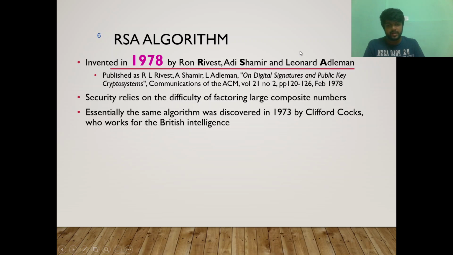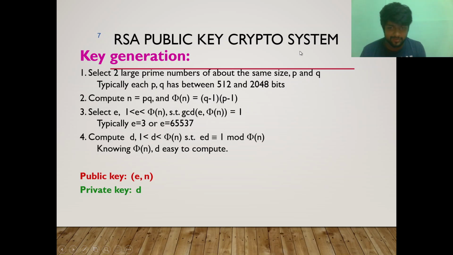So security relies on the difficulty of factoring large composite numbers. Essentially, the same algorithm was discovered in 1973 by Clifford Cocks, who worked for the British. Just so you know. So let's move to the next topic, which is the RSA public key cryptosystem.